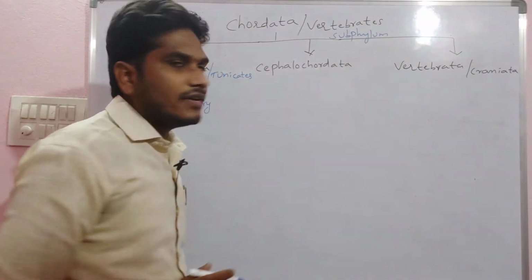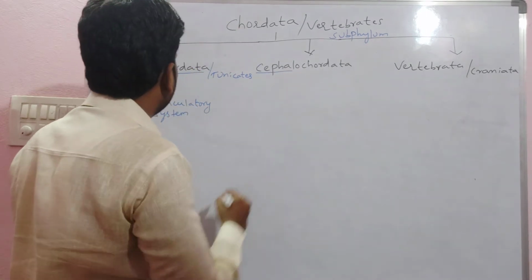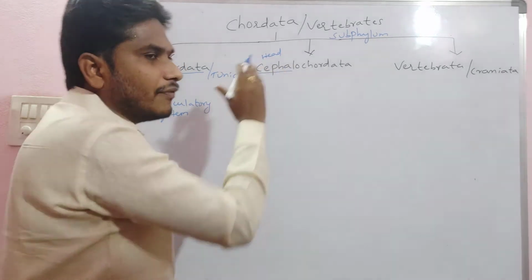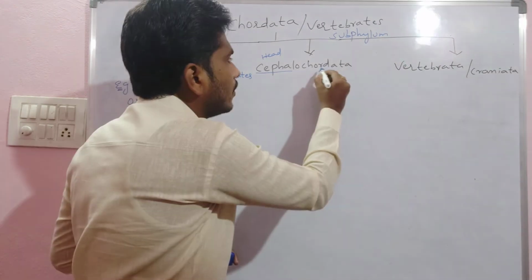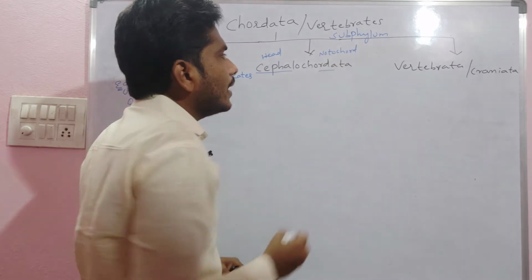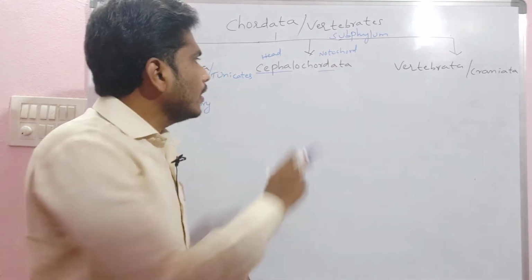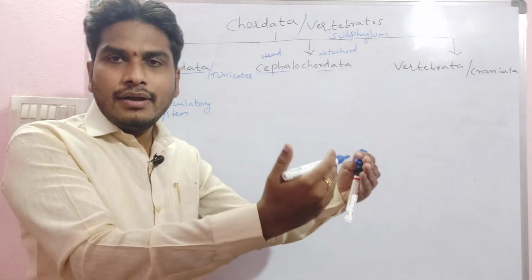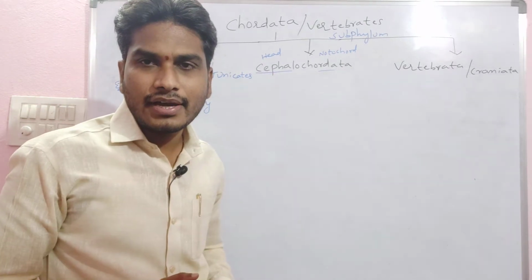Now, moving to the Cephalochordata, the name itself indicates cephalo, or cephalic region, which means the head region. Chorda means notochord, as we know. The organisms which have a notochord extending from the head region to the tail region are called Cephalochordata.